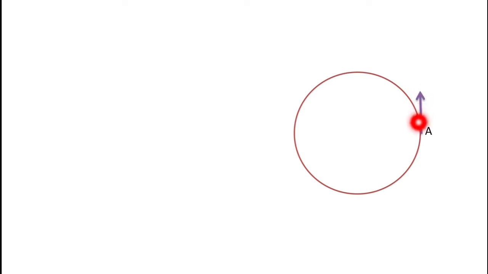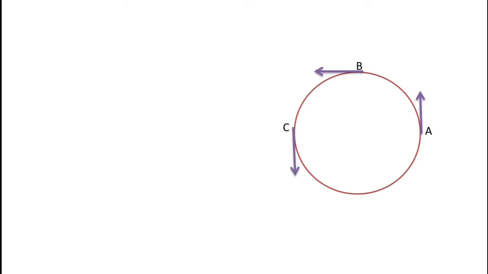If we choose another point B, then again the direction of motion of the object at this point is in a straight line along the tangent at this particular point B. In the same way, we can also choose a point C, and there is another direction which is along the tangent at the point C. So from this it is clear that the object continuously changes its direction of motion. Okay. Now if the direction of motion changes, then there must be an acceleration because velocity is changing. And that acceleration is centripetal acceleration.